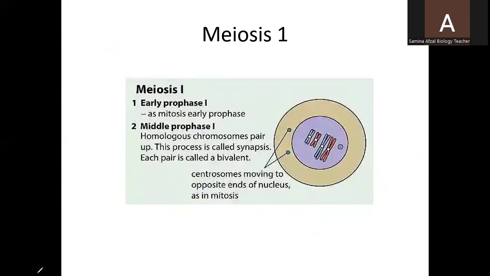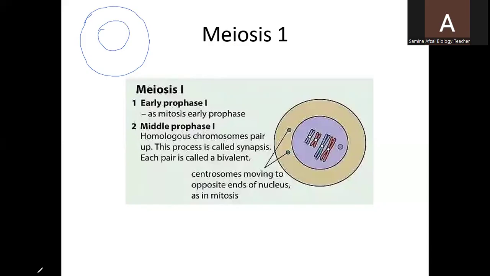If they are animal cells, centrosomes are present in them. If they are plant cells, the centrosomes are absent. We will discuss animal cells, and the same process takes place in animals and plants as well, but here I would like to start with animals. You can see the animal cell is just like this. An animal cell has a large nucleus in the center, which has a nuclear envelope or nuclear membrane.